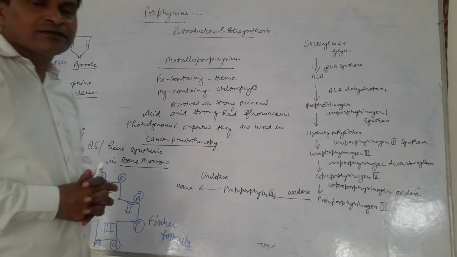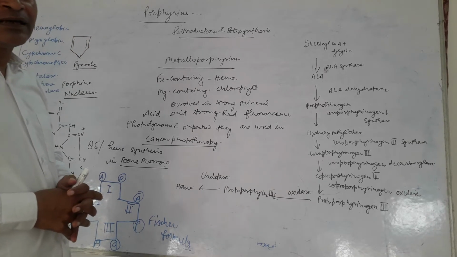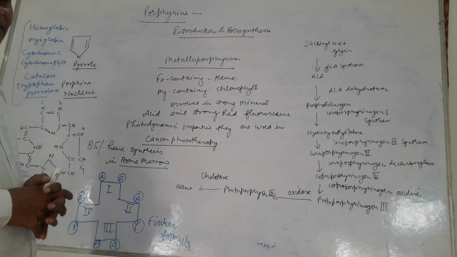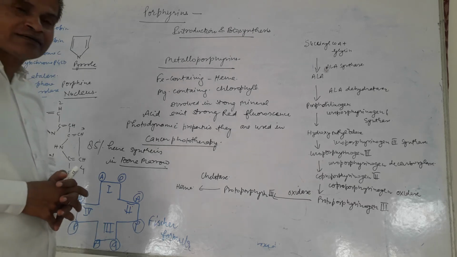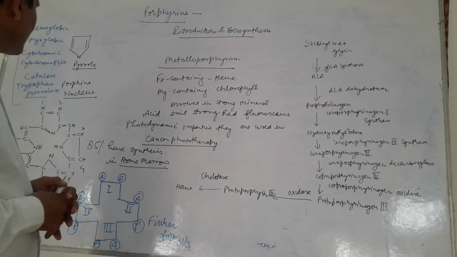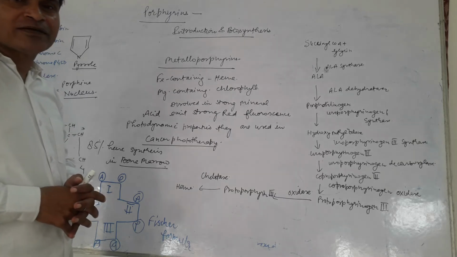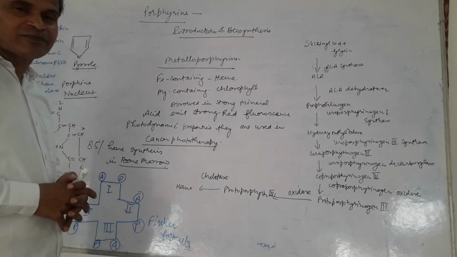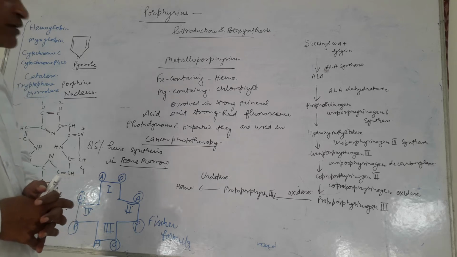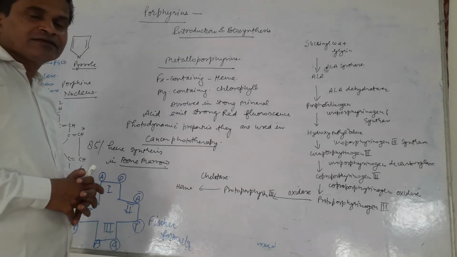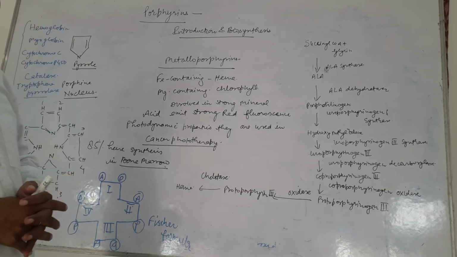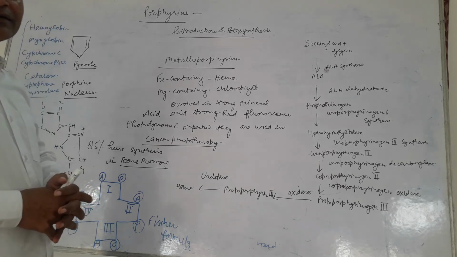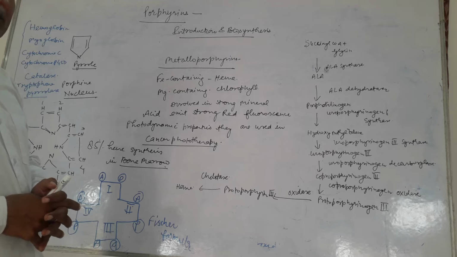Hemoglobin is the important protein that transports the oxygen molecule, and it forms 90% of the red blood cells, whereas myoglobin is the muscle protein. Cytochrome C participates in the electron transport chain, whereas cytochrome P450 participates in the detoxification process in the liver. Catalase participates in the detoxification of hydrogen peroxide, and tryptophan pyrrolase is responsible for the oxidation of the amino acid tryptophan. So these are some important proteins, and they contain the porphyrin as their central part.